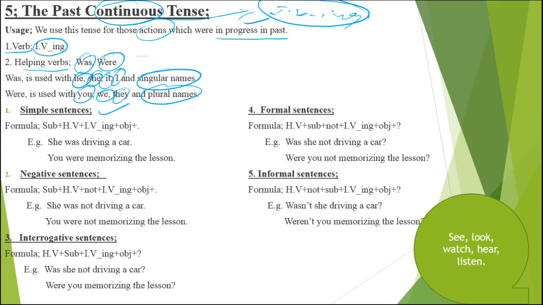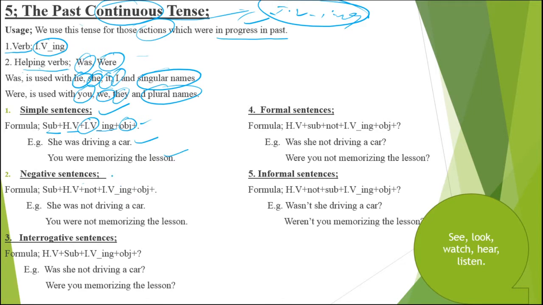As usual, we have got five formulas. The first one is simple sentences. What are simple sentences? Those sentences which make a simple statement are called simple sentences. The formula for them is subject, helping verb, first form of the verb with ing, object and full stop. Example: she was driving a car and you were memorizing the lesson.